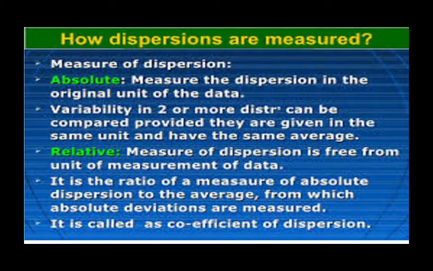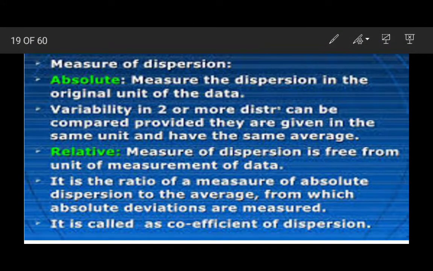So this means there are two types of measures of dispersion: absolute measures of dispersion and relative measures of dispersion. With this I am concluding this video. In the next video we will see more about absolute and relative measures of dispersion.